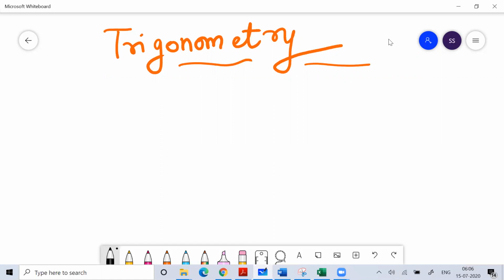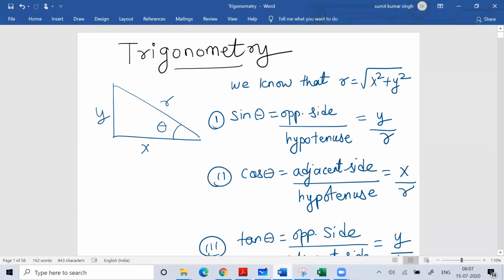A lot of work in the past was done where mathematicians were trying to understand astronomy, and in order to understand astronomy they took the help of geometry. Remarkable work was done by Aryabhatta, Euclid or Nasir, and when we summarize their work all together, what we are studying is a subject called trigonometry. In trigonometry, we focus our study more or less around the right angle triangle.